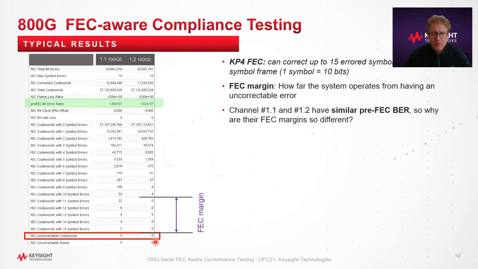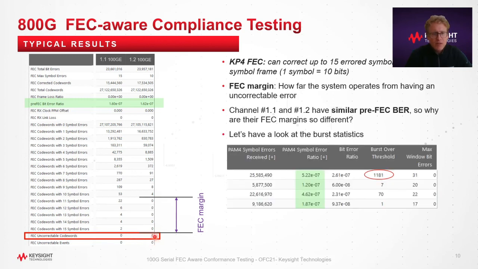So why do they have different FEC margin with the same BER? Well, if you look at the burst statistics, you will see that the first lane experiences a lot of bursts, and it is actually these bursts that govern the FEC performance and ultimately the frame loss ratio of your system.